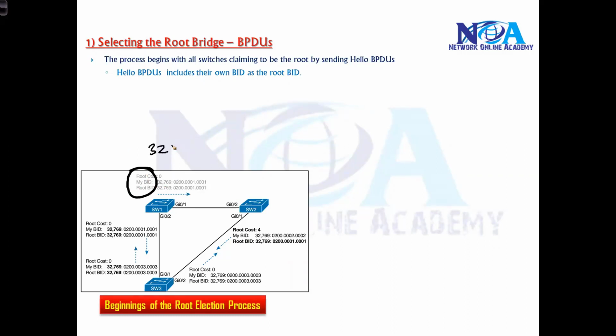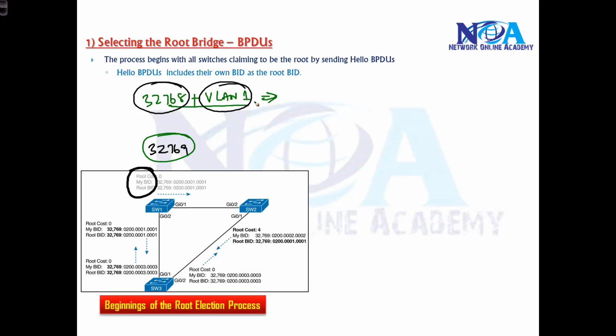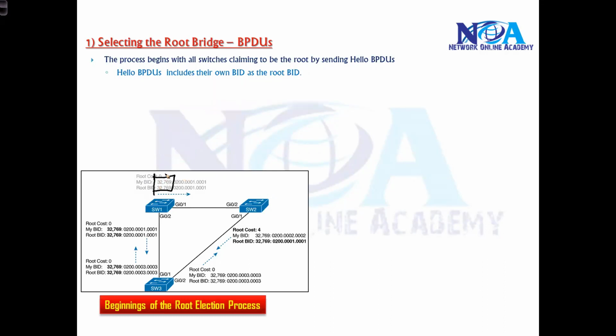My bridge ID is 32769. So typically it is 32768 plus the VLAN number. There will be a default VLAN, so the default priority value will always be 32768 plus the VLAN ID. Again, there will be a separate VLAN spanning tree, and we'll talk about that. That's the reason why, by default, when you don't create any VLANs or nothing is configured, there will be only VLAN 1 and the default priority value shows as 32769. Okay, so this is the priority value. It is combined with the VLAN as well.